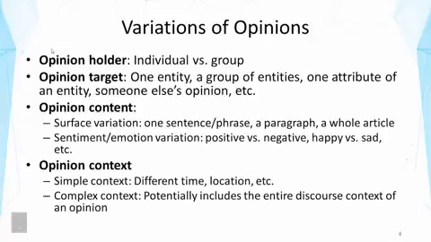Opinion target can also vary a lot. It can be about one entity, a particular person, a particular product, a particular policy, etc. But it could be about a group of products, could be about the products from a company in general. Could also be very specific about one attribute of the entity. For example, it's just about the battery of iPhone. It could be about someone else's opinion, and one person might comment on another person's opinion, etc. So you can see there's a lot of variation here that will cause the problem to vary a lot.